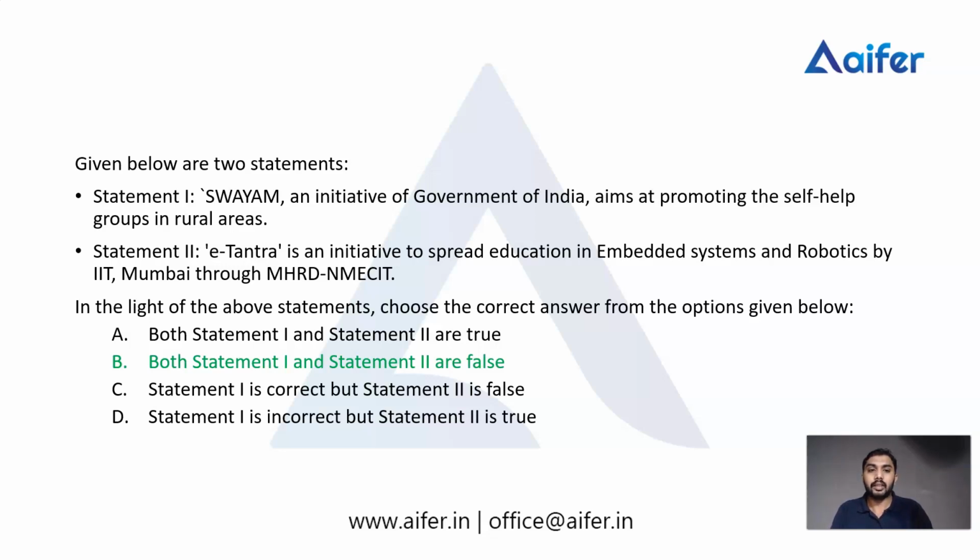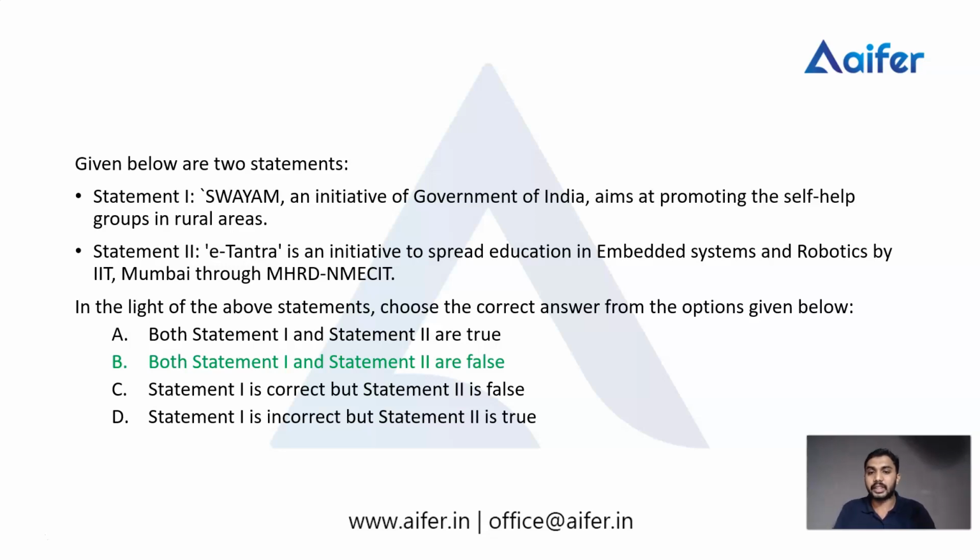Okay, here we have to read this one very carefully. Aims at promoting the self-help groups in rural areas. So here there are some keywords like aims, self-help groups and rural areas. Actually, this is not the fundamental or main aim of Swayam.